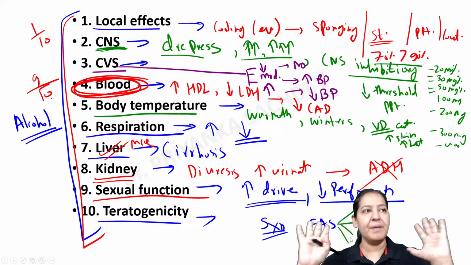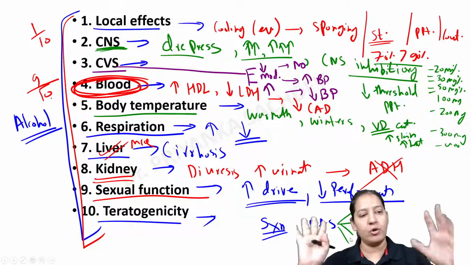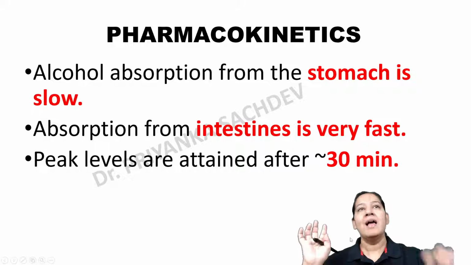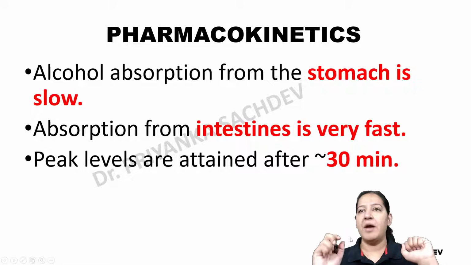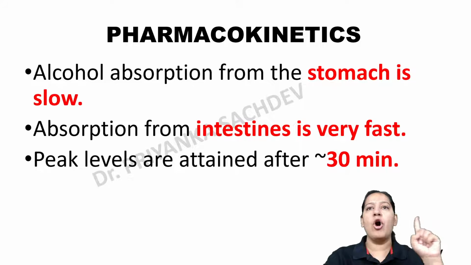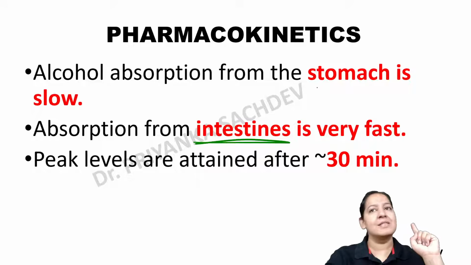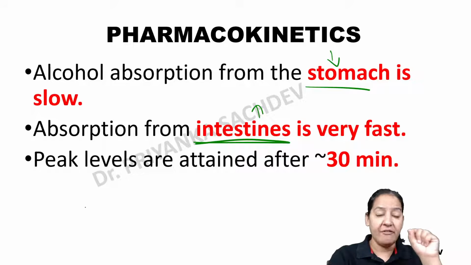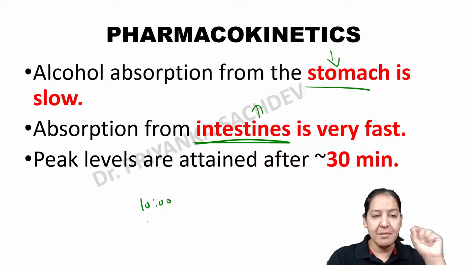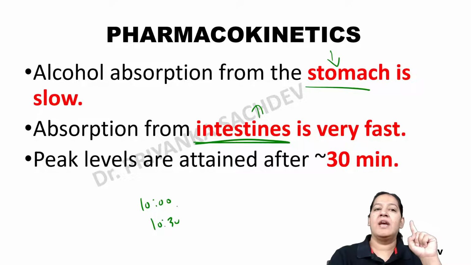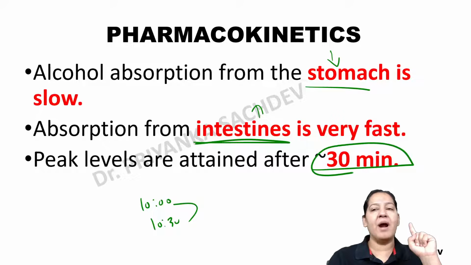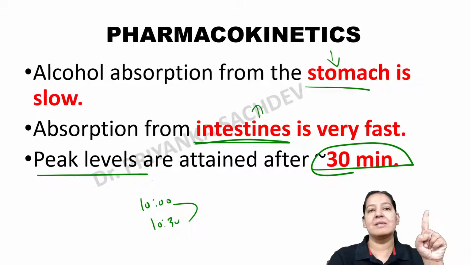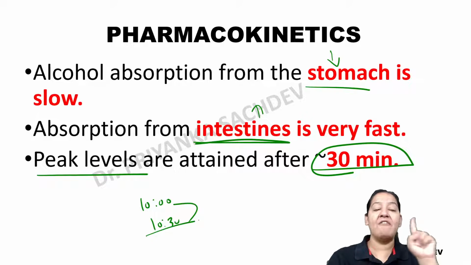So that is the summary of the effect of alcohol, ethanol, on various organs. Let me come to the pharmacokinetics. Alcohol is absorbed basically in the intestine. In the stomach it is absorbed slowly, but in the intestine it is absorbed very fast. Suppose at 10 o'clock you are drinking alcohol, so the maximum concentration in the blood is at 10:30. In half an hour it will reach the blood and cause the peak levels.